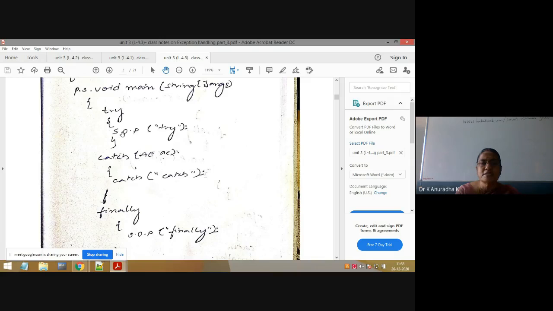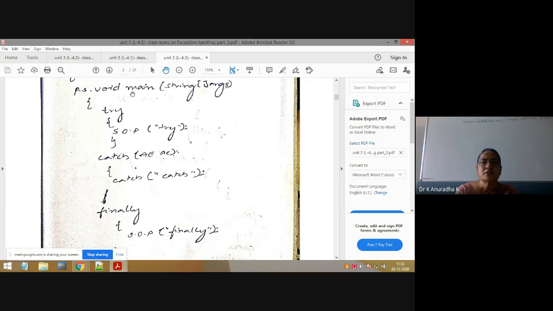If you see this program, you can understand that there is no need to always write the error in the try block. Here the exception is not raised in the try block. An exception may or may not be raised in the try block; both are 100% correct. Here there is only one statement, which prints only the try block.